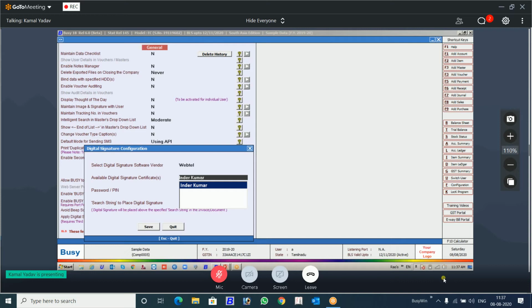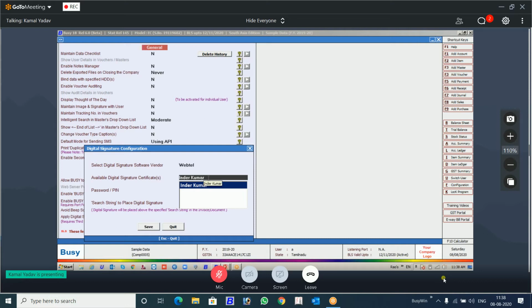Now the second place, from where this Inder Kumar is coming. It is not inside BUSY. Inder Kumar is coming from that DSC. BUSY has linked that DSC through the WebTel software. I am not running the DSC software, the ePass software for DSC, at all. I am not running the WebTel software either. Just install them, and when you select WebTel here, Inder Kumar will be highlighted.